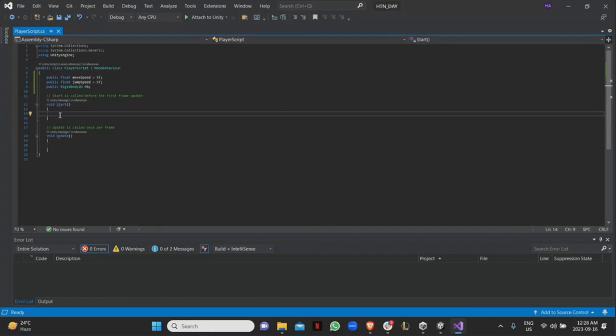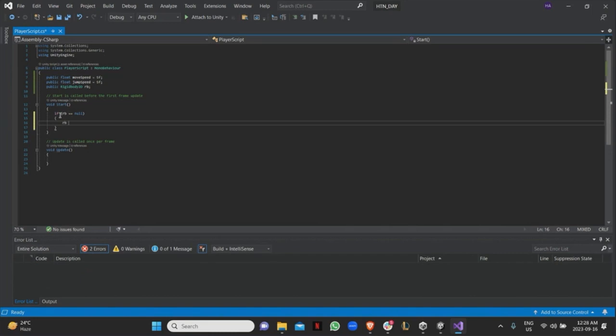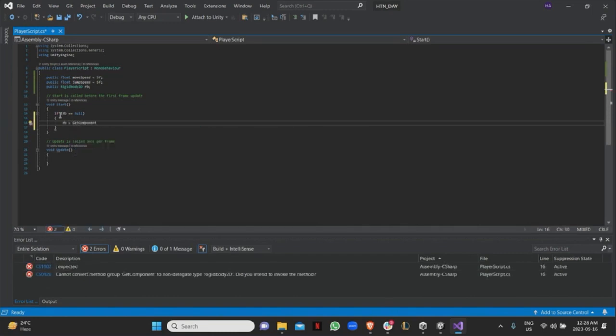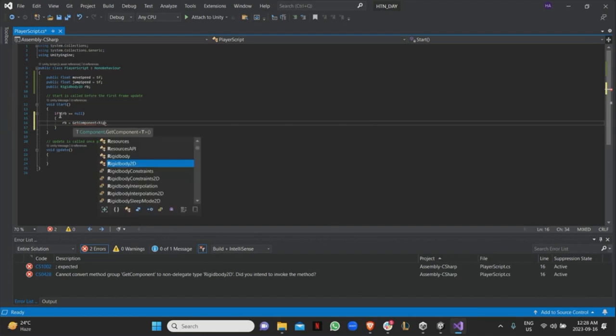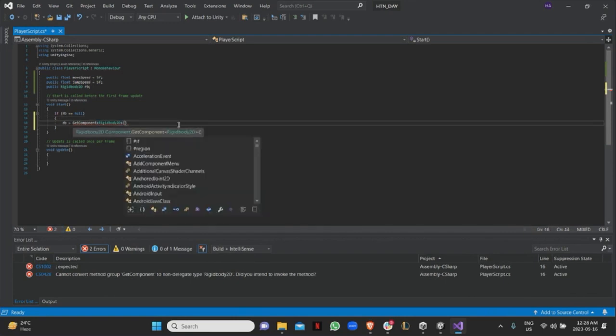So what you can do in the start function, which is at the very beginning, you can say if RB is null, I can do RB equals get component. So what get component says is basically in this specific game object, get this component, and it is of type rigid body 2D. And because it's a function, it'll need open and close brackets.